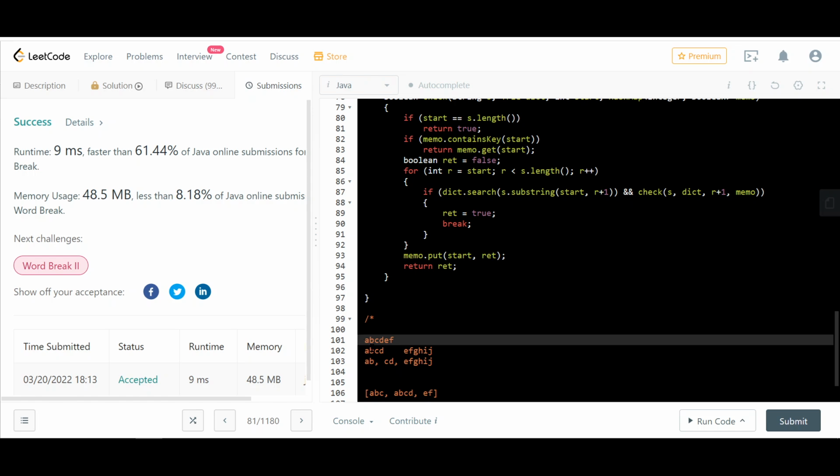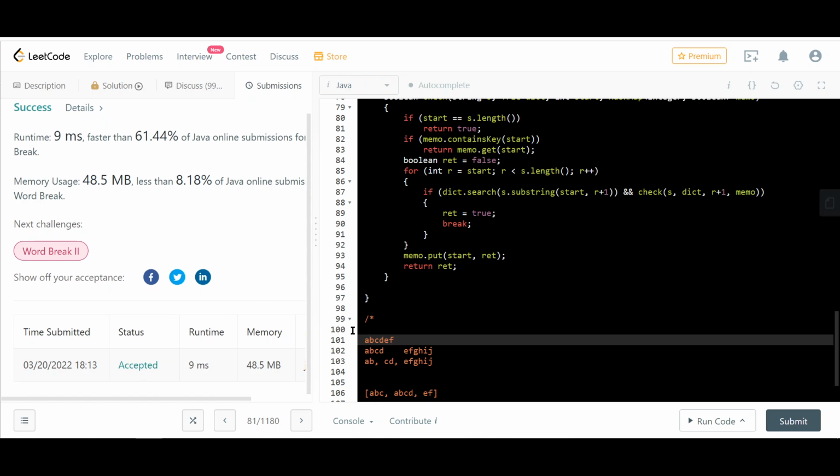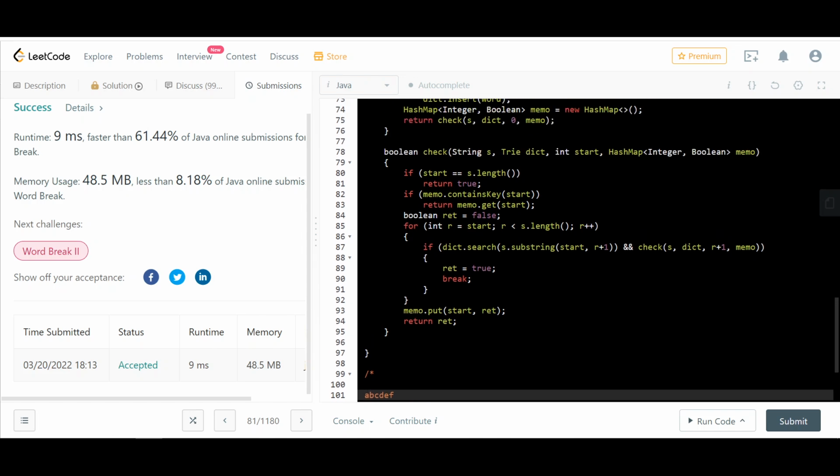I mean, worst case, right? So in worst case, I'm feeling it could be N squared, right? If N is the length of the string, then it could be N squared, because I will be trying, let's see here, yes, R equals start. I try each and every combination, and then from B as well.